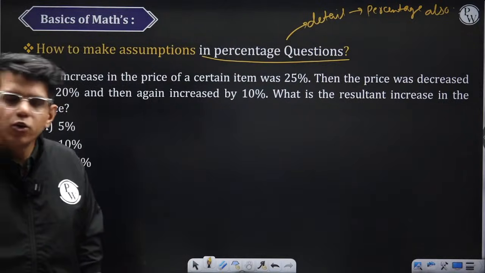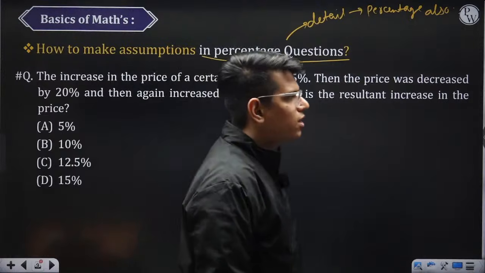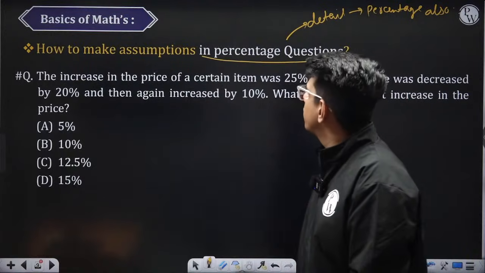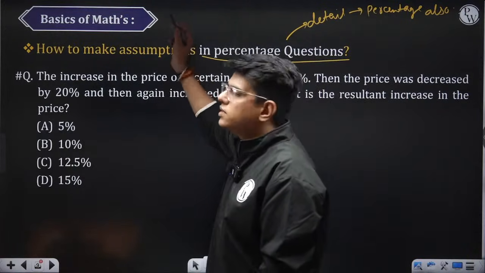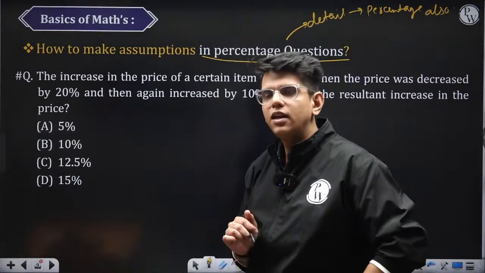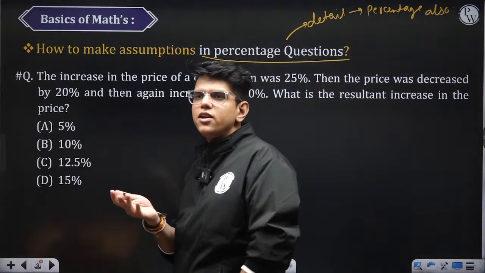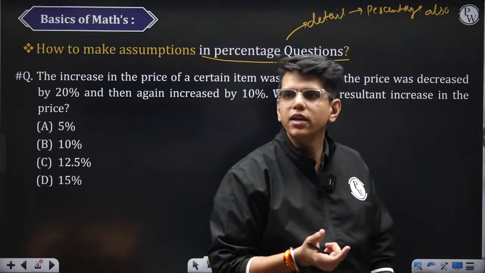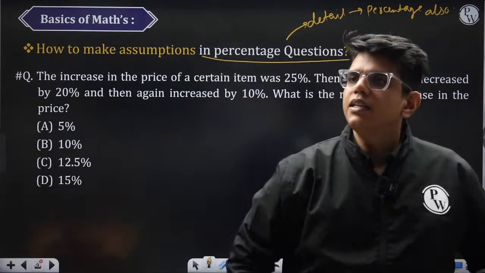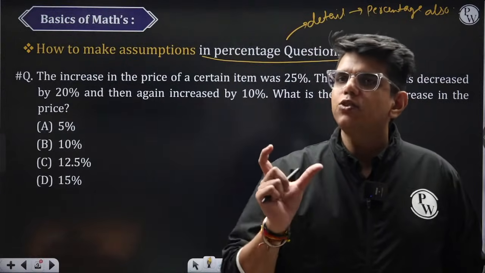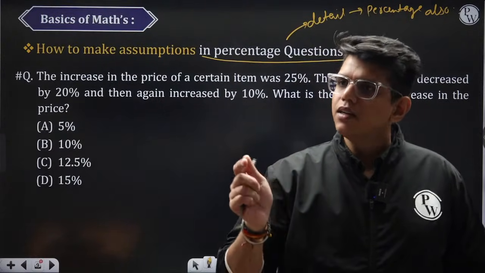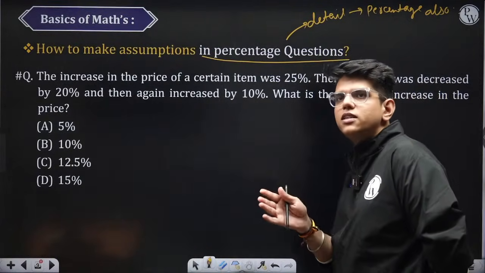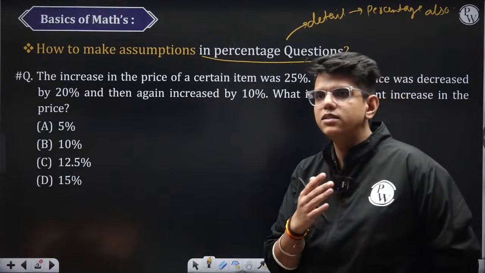How to calculate cube? What you can do to calculate a cube is use (a plus b) whole cube. That is the easiest way, I think, for calculating cubes. We will discuss this in algebra, don't worry. When I tell you the identity of (a plus b) whole cube, I will tell you how to calculate the cubes quickly. So the basic part is you have to club the last 3 digits together, then the remaining part is left out. If it is 1 digit or 2 digits, doesn't matter.